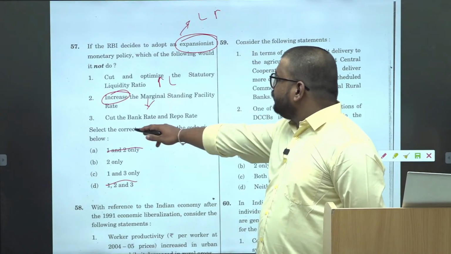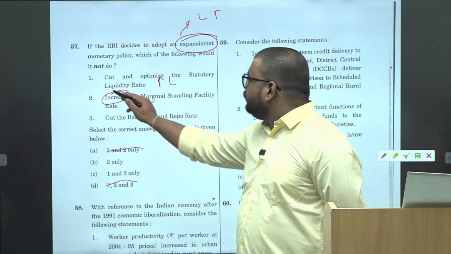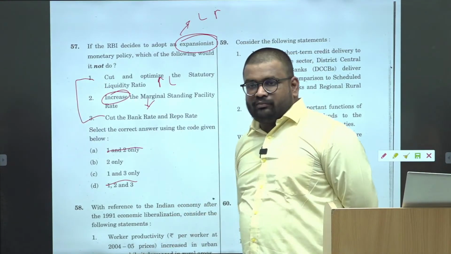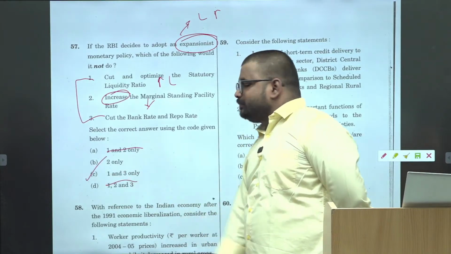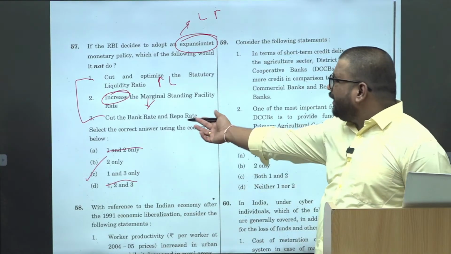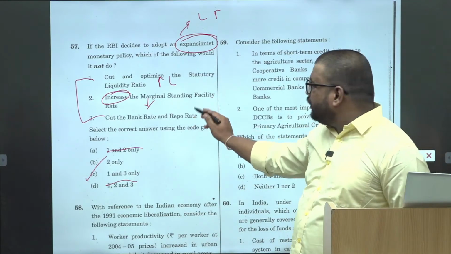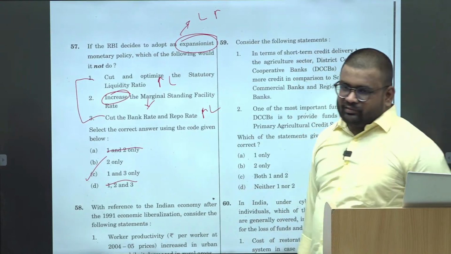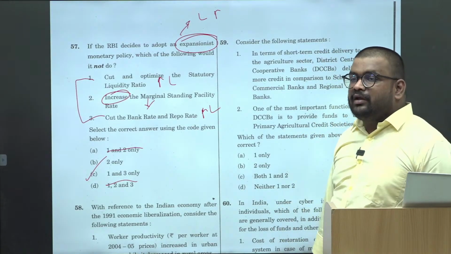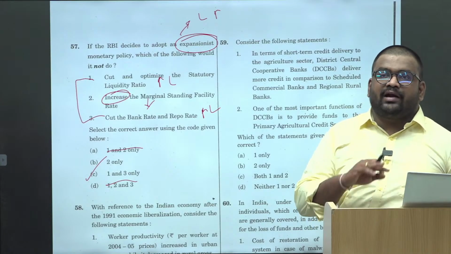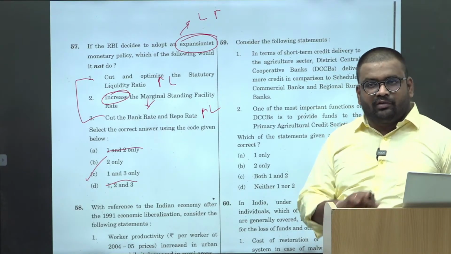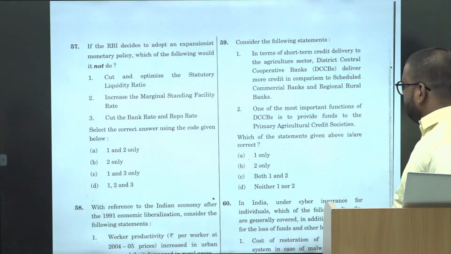Okay, so you have to choose between cutting the bank rate and repo rate. These two are cuts, and these two are complementary. This is contradictory. 1 and 3. Again, bank rate cut कर दिया, repo rate cut कर दिया तो liquidity increases. Simplify to the एकदम basic level. Once you do that with respect to the applied economics question, you will never get your questions wrong.